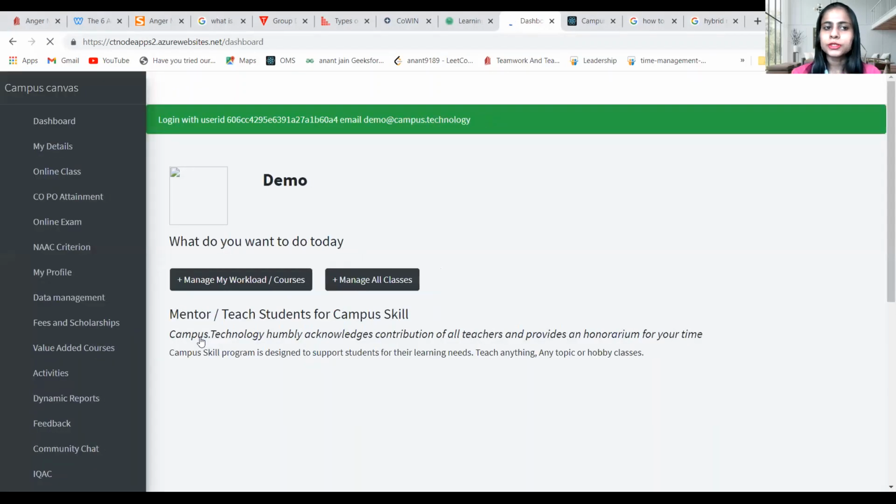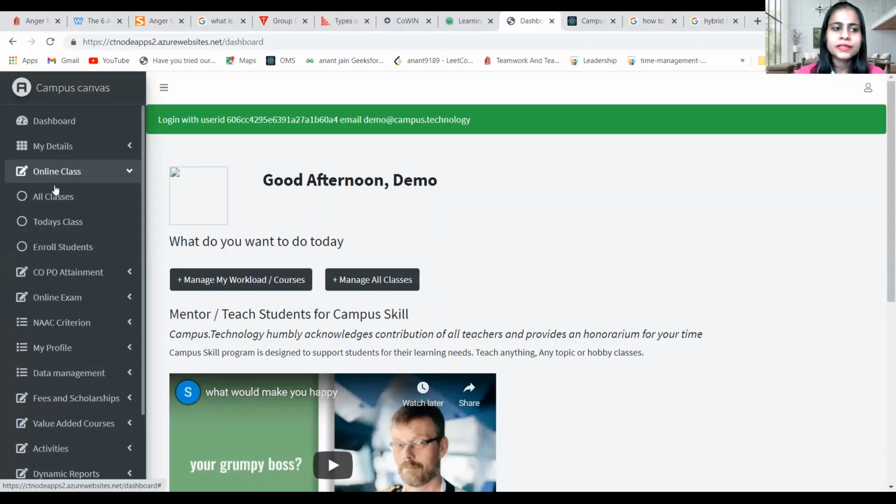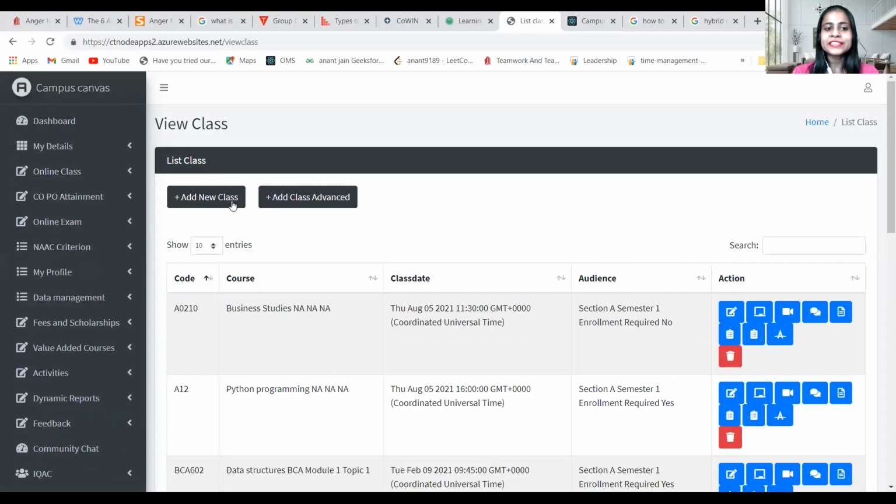Once we sign in, here on the left side, we can see online classes. I just went to online classes, clicked on all classes, and here I can schedule the classes. Now here they have given two different attractive features.